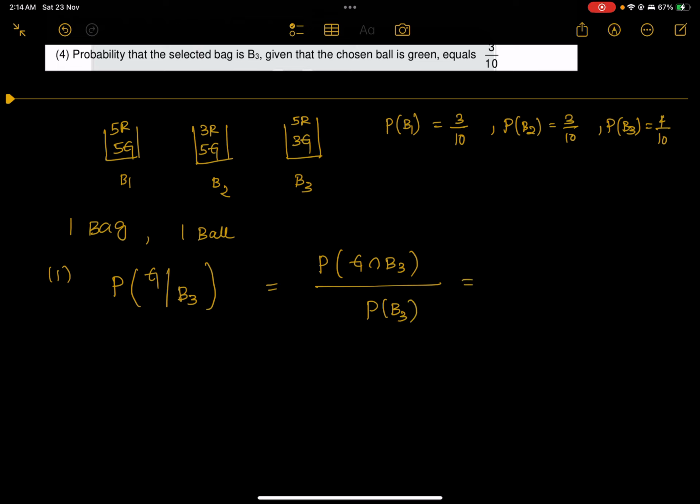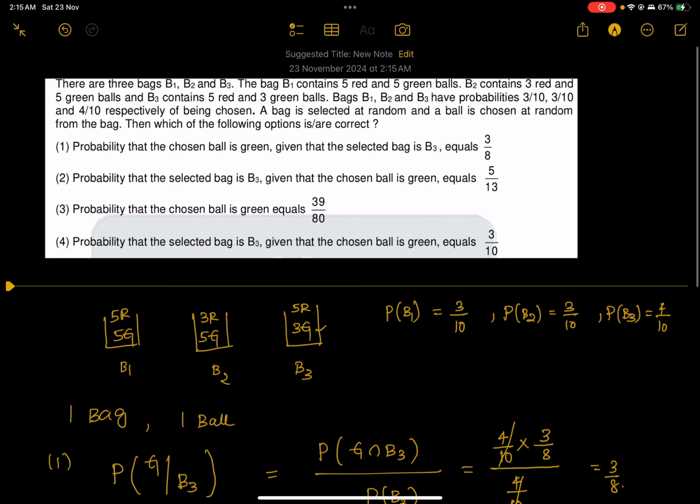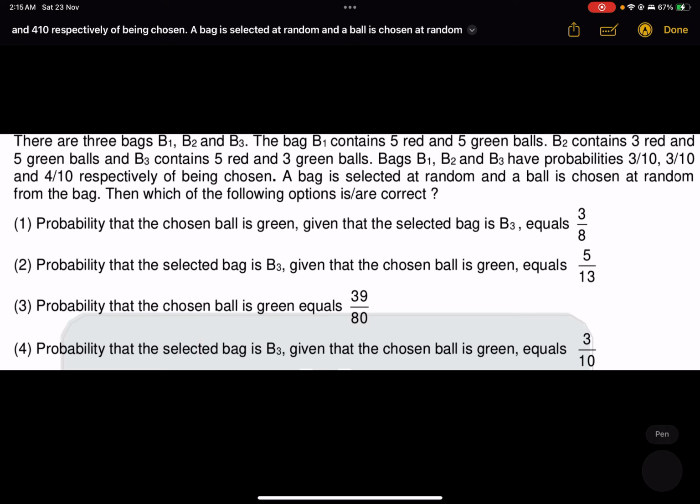P of G intersection B3: you have to choose the bag B3 and also choose the green ball from that. The bag B3 can be chosen with the probability 4/10, and the probability of getting a green ball from that bag is 3/8, because there are 3 green balls and a total of 8 balls. And P of B3, the probability that the bag B3 is chosen, is 4/10. So this will be 3/8. So option A is correct.